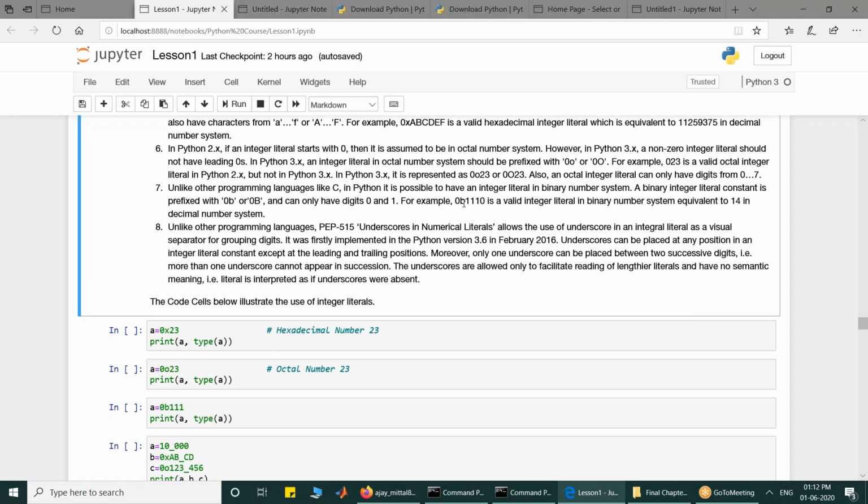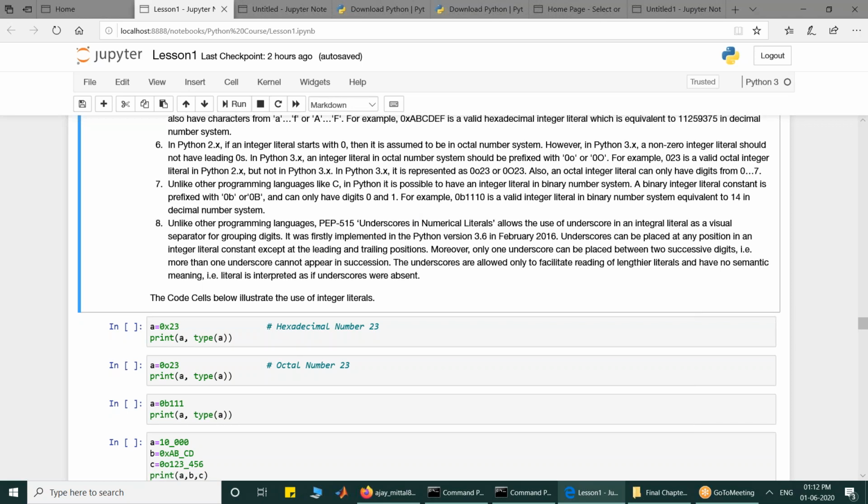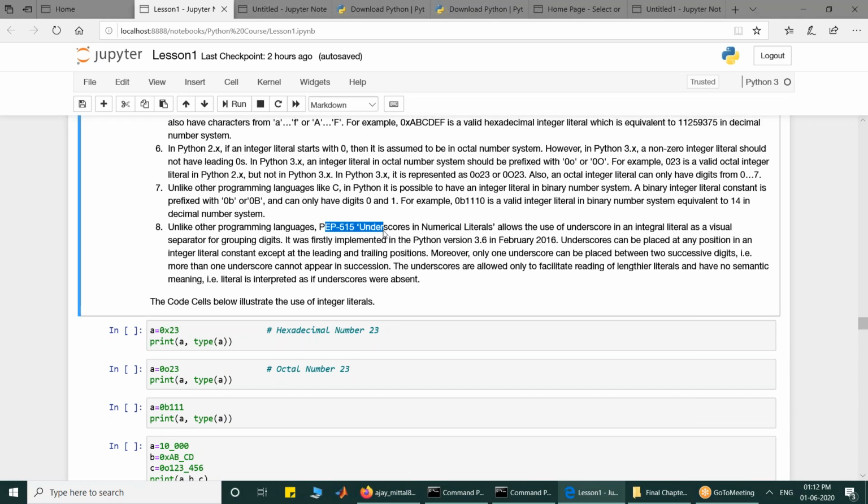And a very important thing that has been allowed in Python 3.6 is the use of underscores in numeric literals. The underscore in a numeric literal is used as a separator, so that you can conveniently read numbers.